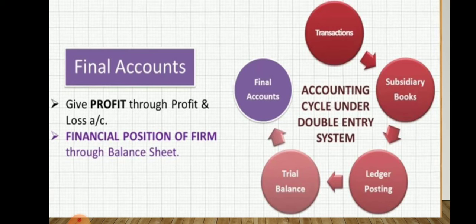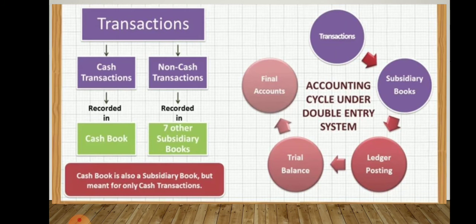We easily understand how much profit there is in a particular year, how much loss, how much the company is suffering losses during a particular period. We understand the financial position of the firm through the balance sheet. This is possible through the double entry system.